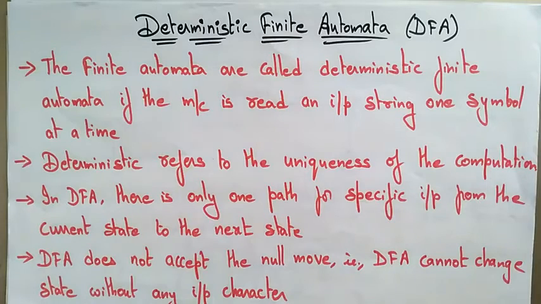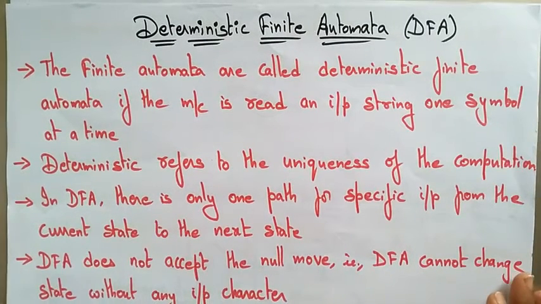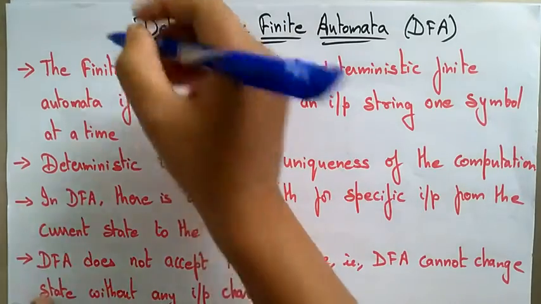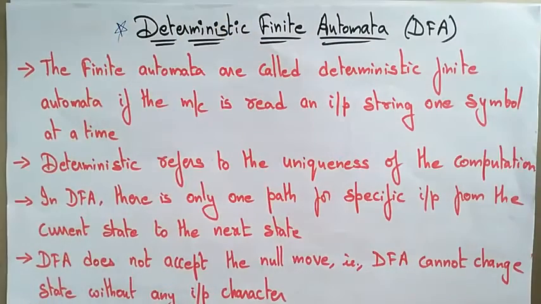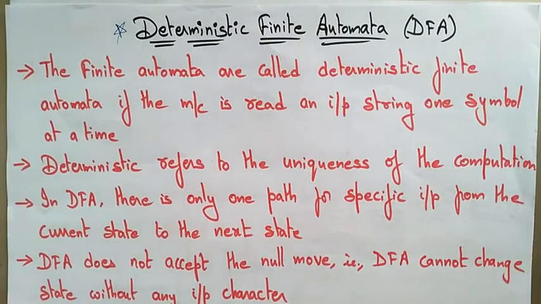Hi students, welcome back. Coming to the next topic in theory of computations is deterministic finite automata. This is one of the important concepts, the deterministic and non-deterministic. In the previous video I explained there are different types of finite automata: the finite automata with output and without output. The without output finite automata are DFA, NDFA and epsilon NDFA, whereas with output are Mealy machine and Moore machine.